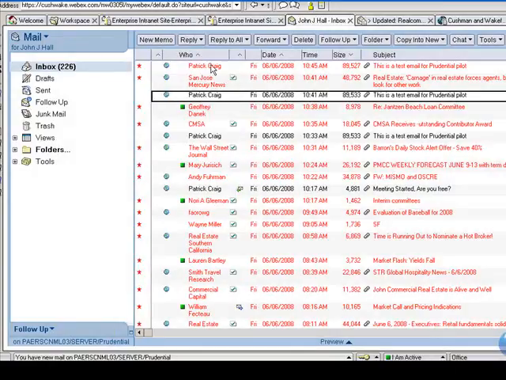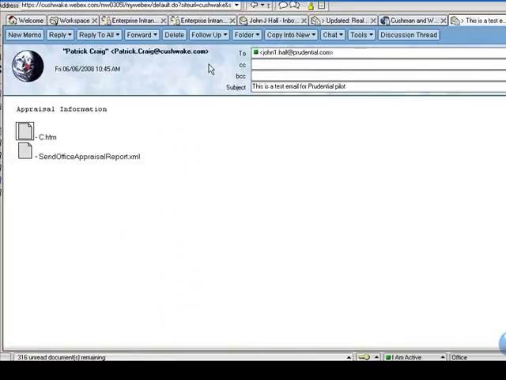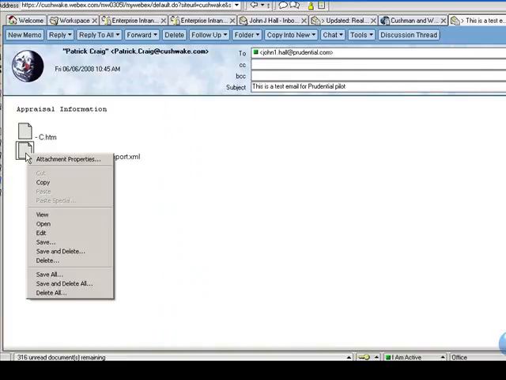Okay, and now on my end, here's the email that Patrick just sent to me. So I will open up the email again. I will save the XML file that was sent.